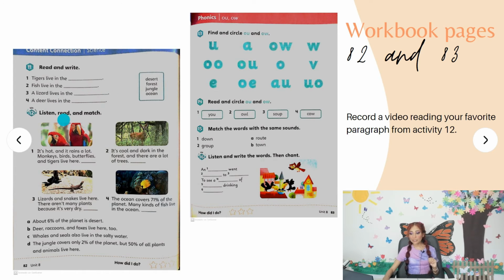4, a deer lives in the... Okay, so you're going to complete using the words desert, forest, jungle, and ocean, the words that we just learned today. Okay, now that we are ready, we can go to activity 12.